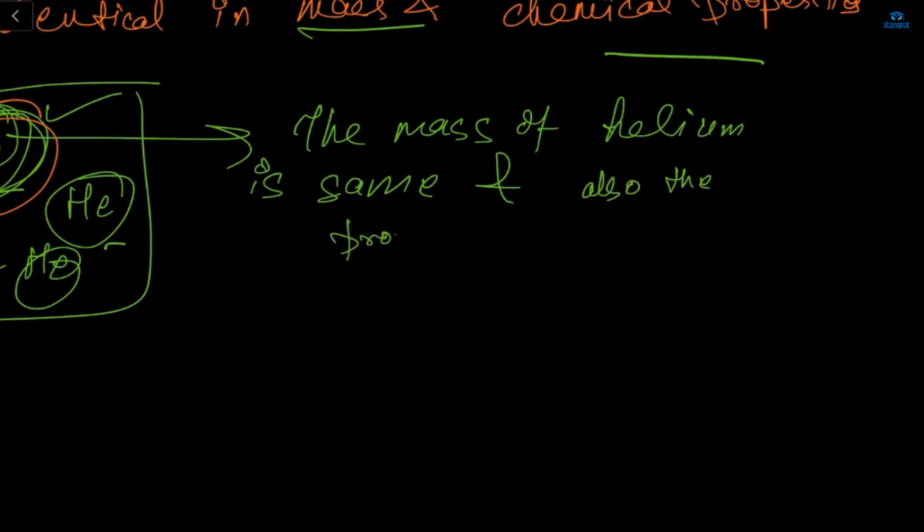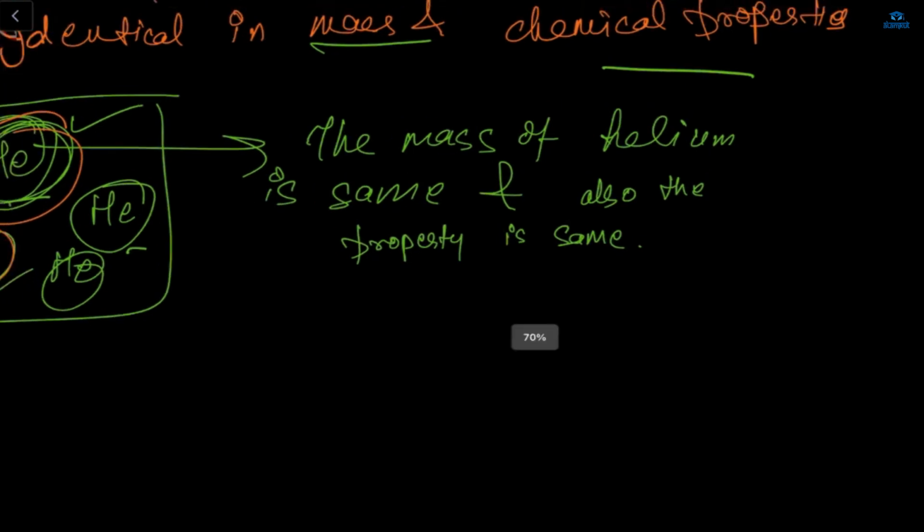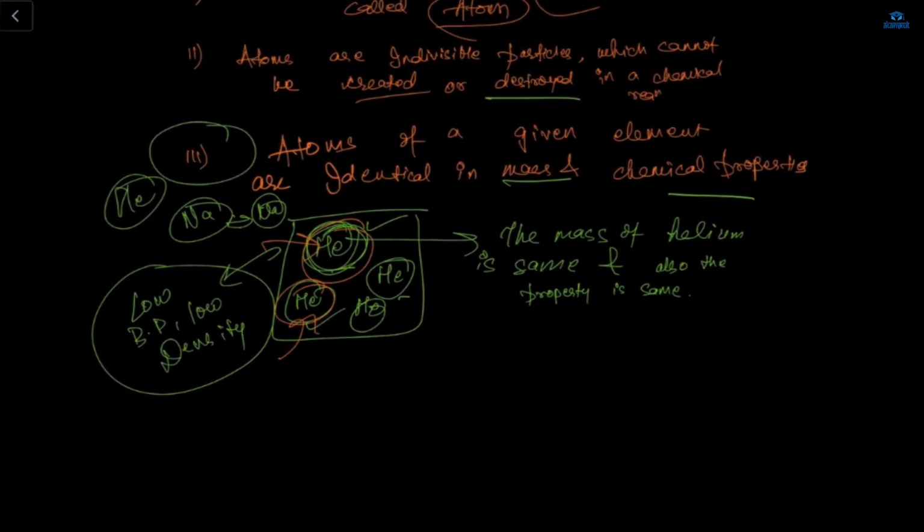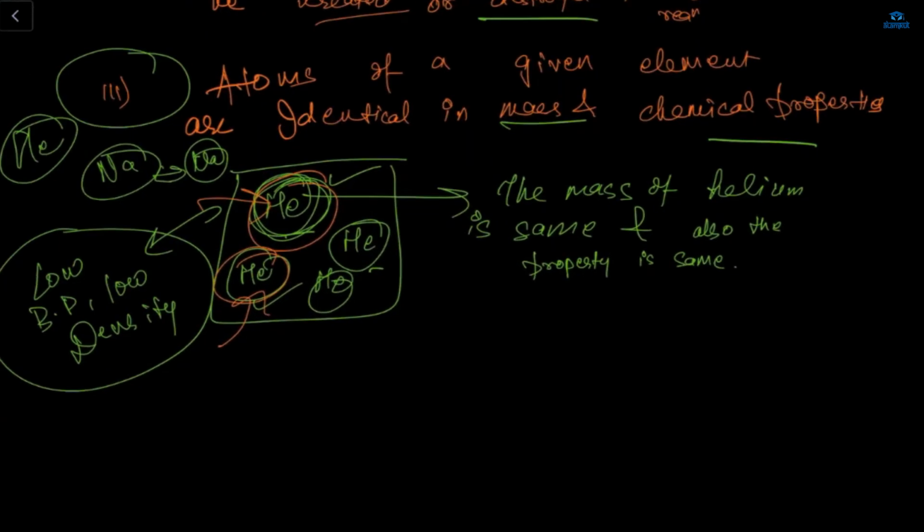Ma'am, is it like the water from an ocean and the water from a river have the same density and same boiling point? Yes, it has the same density. The ratio is the same, which means the density is the same, right? If we talk about any type of water, saline water, aquatic water, home water, distillery water, the ratio is 1:8 only. So I'm explaining this third point: the mass of helium is the same and the property is also the same.